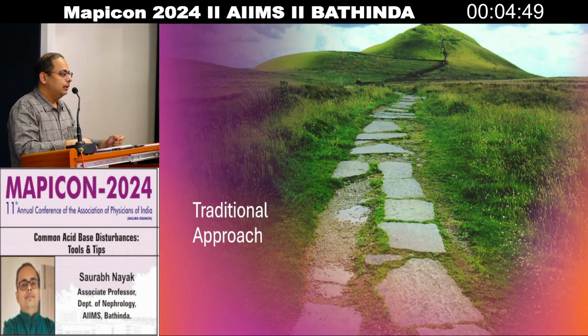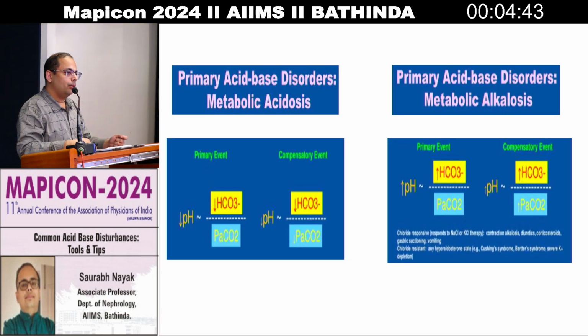Now let us see the traditional approach to acid-base disorders and how we interpret them based on ABG. It's all based on one HH equation. Let's first take primary metabolic acidosis. In primary metabolic acidosis, what's happening? Bicarbonate is lost, so pH will be reduced. Compensation happens in the same direction, so PCO2 will be lost.